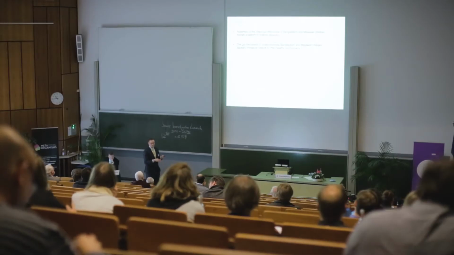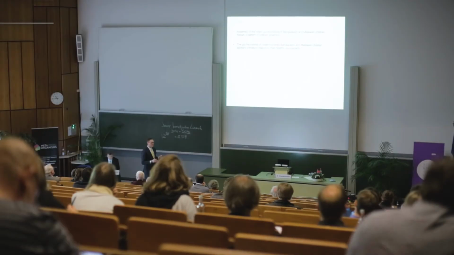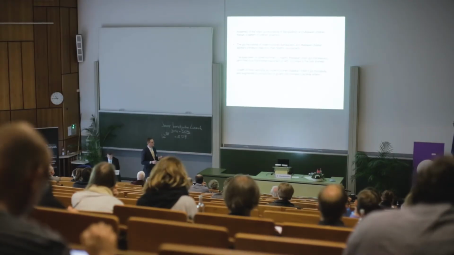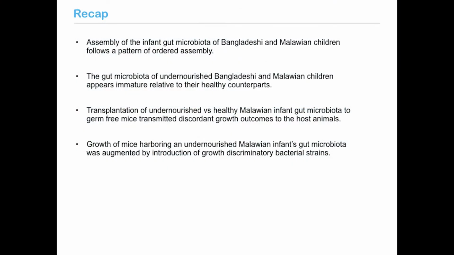All right, so just to recap this first half of the talk, my colleagues have found that assembly of the infant gut microbiota in Bangladeshi and Malawian infants follows a pattern of ordered assembly, and that this pattern of assembly is disrupted in children that are undernourished. We then went further and found that transplantation of undernourished versus healthy Malawian microbiota into germ-free mice transmitted discordant growth phenotypes to the recipient animals.